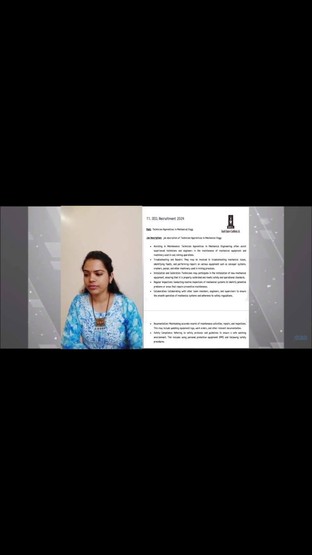Then regular inspections. In this, conducting routine inspection of the mechanical systems to identify potential problems or areas that require preventive maintenance. Then collaboration. Collaborating with other team members, engineers and supervisors to ensure the smooth operation of the mechanical systems and adherence to safety regulations. Then documentation. In this, maintaining accurate records of the maintenance activities, repairs and inspections. This may include updating the equipment logs, work orders and other relevant documentation.